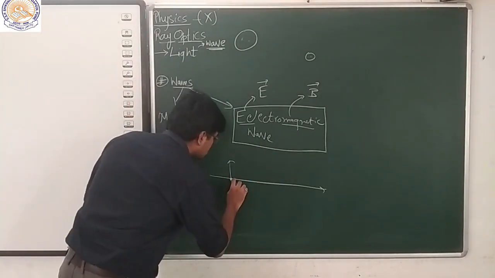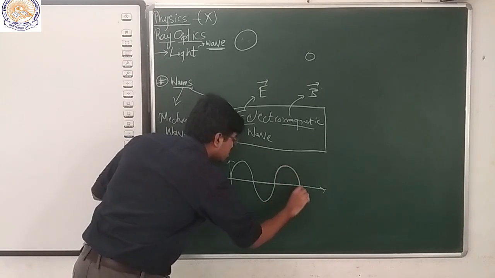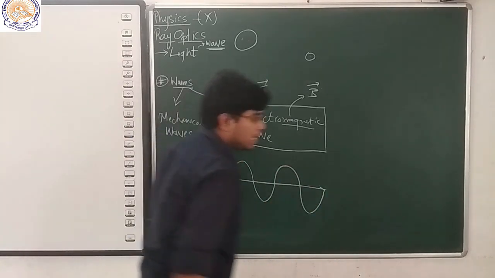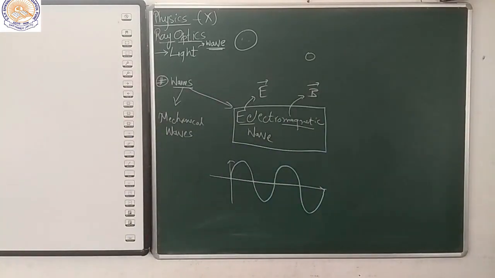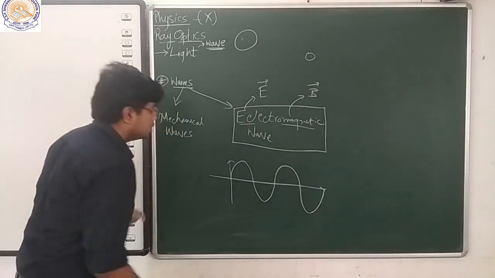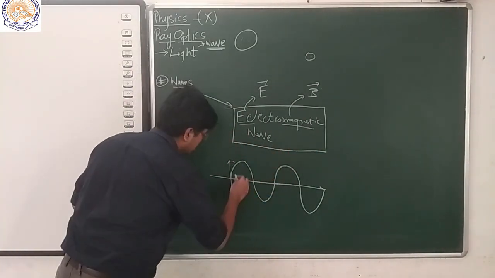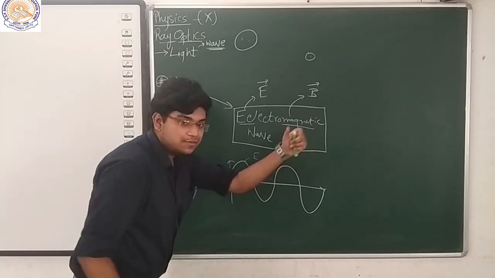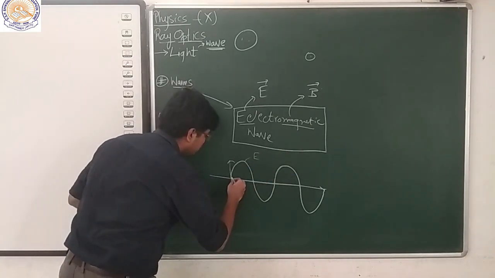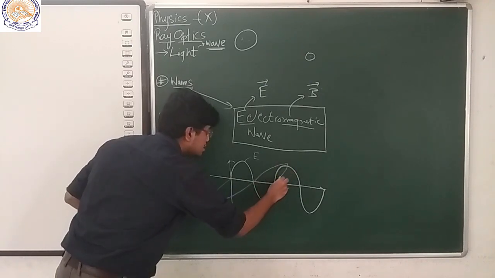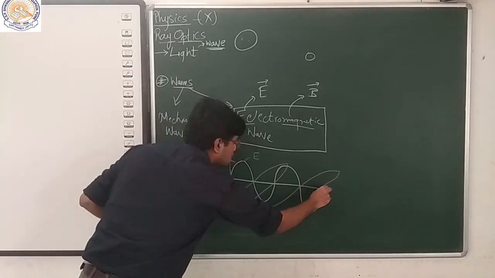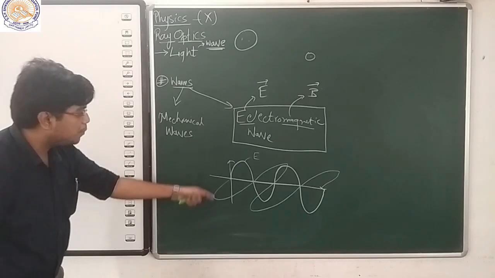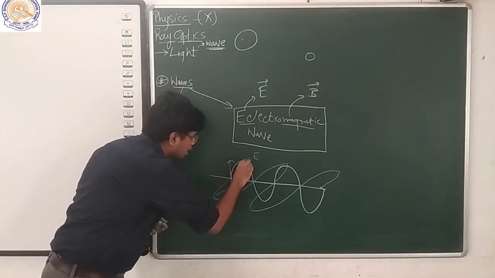Now this looks quite interesting while making, right? I'm using a different chalk for each component. Let's say this is for the electric field wave, and the magnetic field wave will be in the same phase as the electric field, and perpendicular to the electric field.